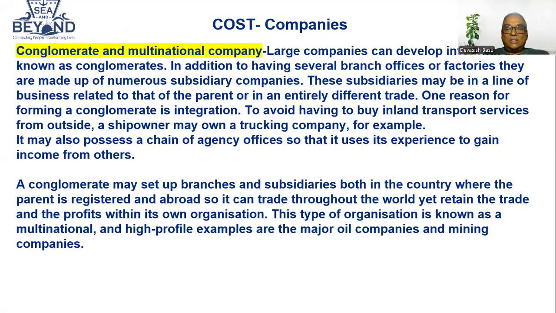So this type of organization is known as a multinational, and high profile examples are the major oil companies and mining companies. So of course, oil companies, mining companies are there. Even a lot of shipping companies have got offices. Like in India, European ship owners have got offices in India. They have got an office in Singapore. They have an office in Dubai. So they are strategically placed where their ship has got interest.